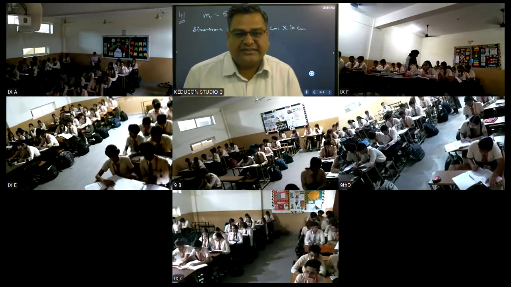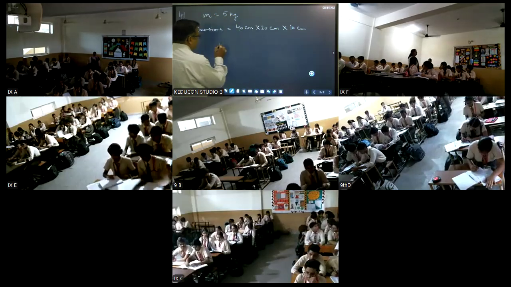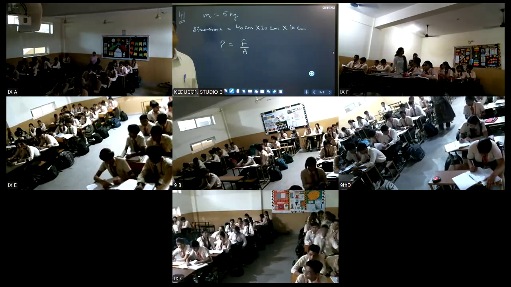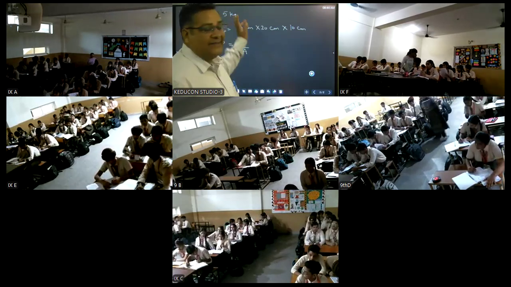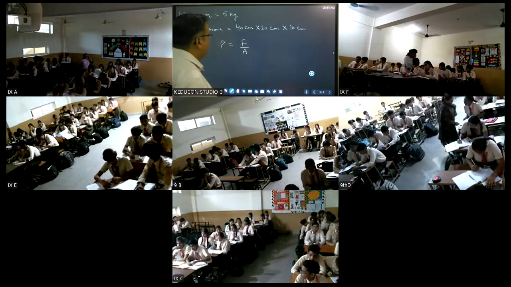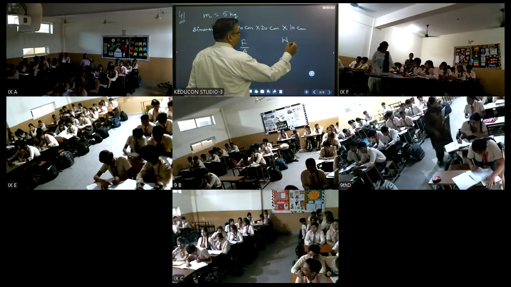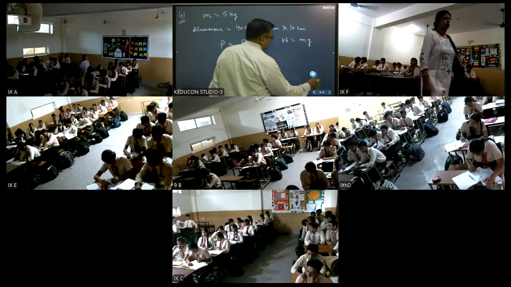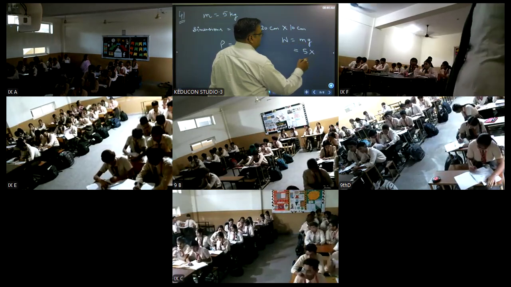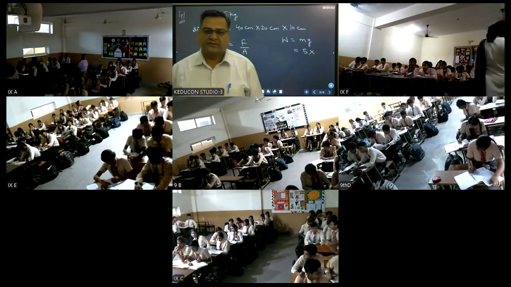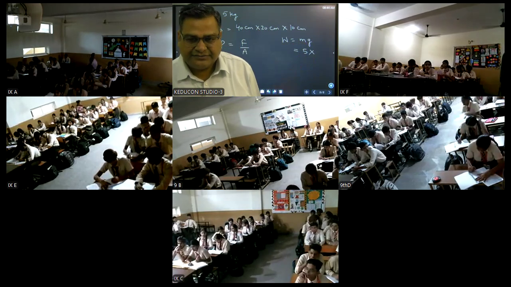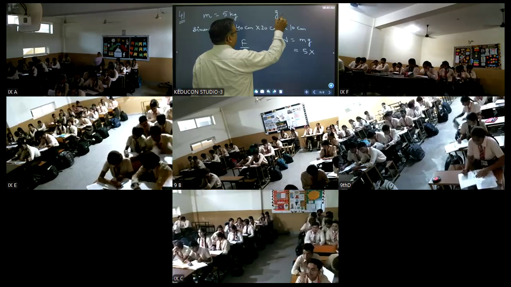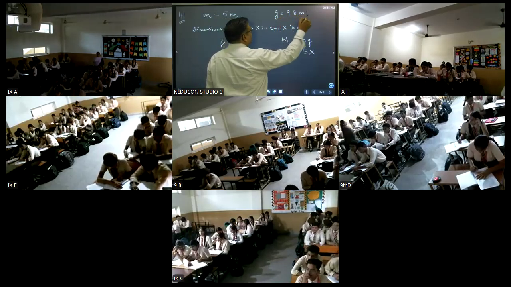Yes, students. What is the formula for pressure? Force upon area. Is it clear? Now mass is given. Can you find out the force? Here the force will be M into G. Is it clear? So what will be the force? 5 into what is the value of G, students? What is the value of G? Acceleration due to gravity, 9.8 meter per second square.